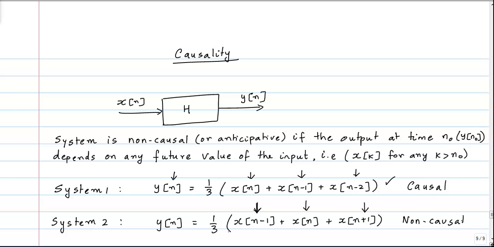Now, it may seem a little bizarre as to how the output of a system at a particular time can actually depend on a future value of the input. And in fact, this is a little bit confusing. So I have made a companion video to this where I will talk about this in a little more detail. In this video, I just want to stick to a formal definition of causality and give you a few examples of how to test if a system is causal or non-causal. And I would strongly urge you to watch the other video, which goes through a little more of an elaborate explanation of this.